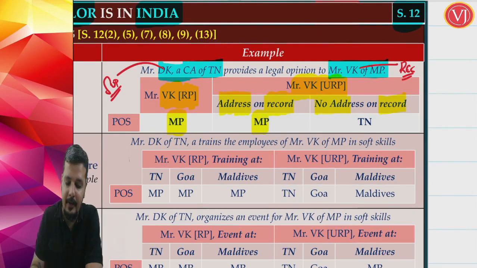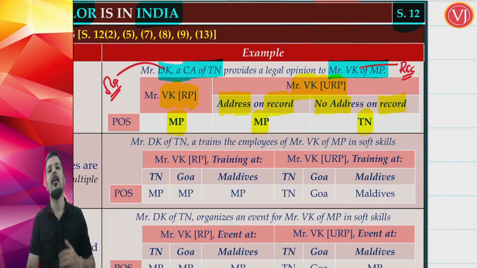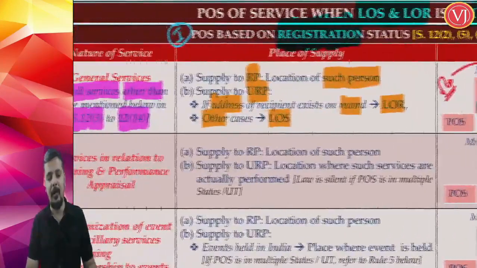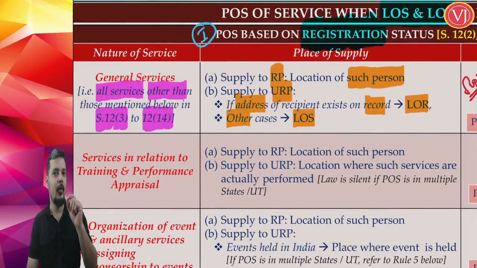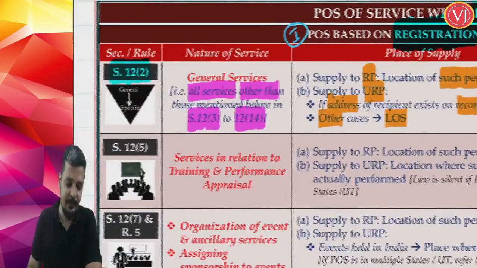And where is the supplier located, friends? Tamil Nadu. Location of supplier is Tamil Nadu. So that is how you have to see your section 12 subsection 2, which is a general provision. It will be applicable if your service is not covered anywhere in section 12 subsection 3 to section 12 subsection 14. And one very important point, you are going to touch your section 12 only if both the location of supplier as well as the location of recipient is in India. So that is a very, very important point. If anyone is outside India, then please see section 13.